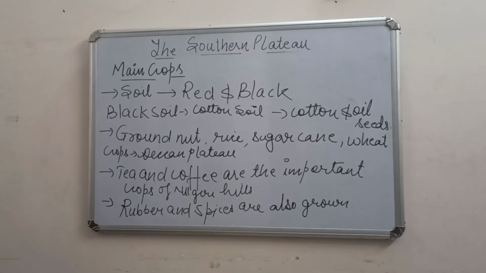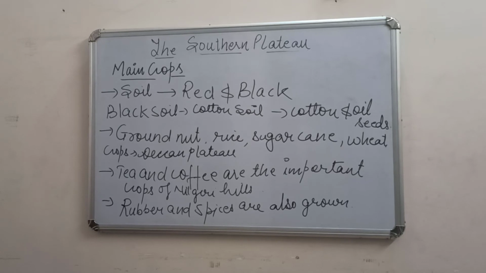Groundnut, rice, sugar cane, wheat and cotton. These are the main crops which are grown in the southern plateau. Then comes tea and coffee. Where are they grown? They are grown in the Nilgiri hills. Tea and coffee are the important crops of the Nilgiri hills. Even rubber and spices are also grown here in the Deccan Plateau.